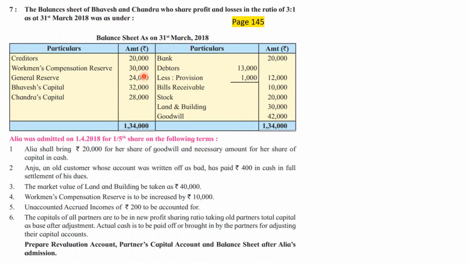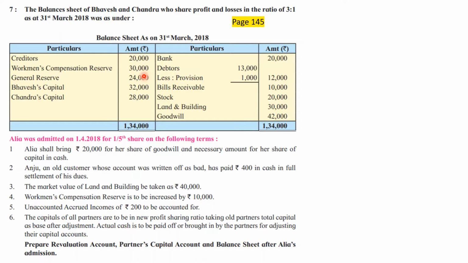This reserve is not for the purpose of partners, but basically for meeting any contingent liability which may arise on account of accidents which may take place in the day-to-day activities of the business. So this reserve is not a past undistributed profit which belongs to the partners, but is more or less like a provision created for future expenses which may happen.